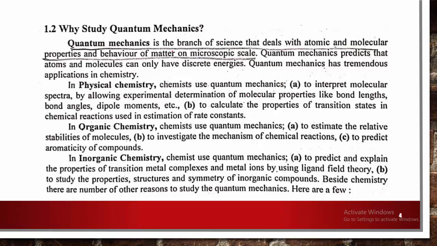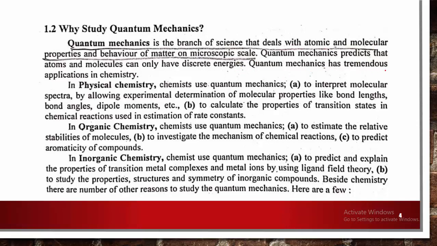As we know, quantum mechanics is the branch of science that deals with the atomic and molecular properties and behavior of matter on a microscopic scale. For the study of atomic structure, we have to study the different particles present in it, like protons, electrons, neutrons and photons. They are microscopic particles, and for them we use quantum mechanics. So quantum mechanics predicts that atoms and molecules only have discrete energies.